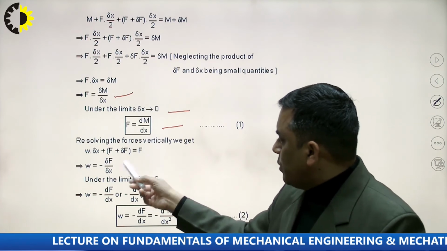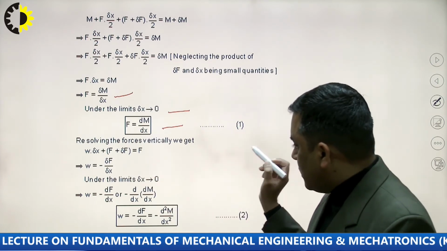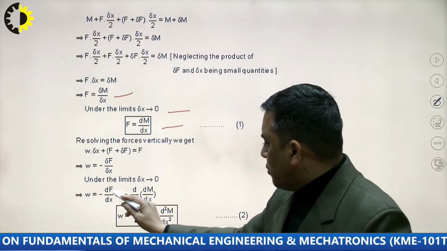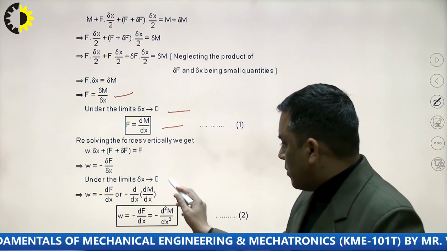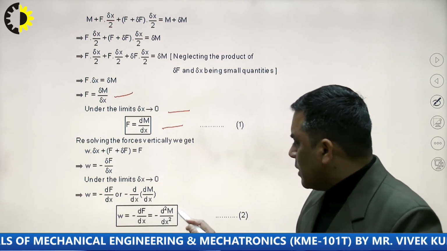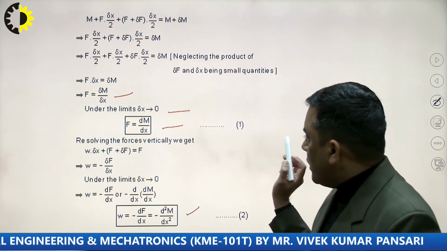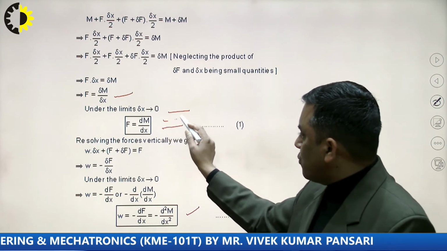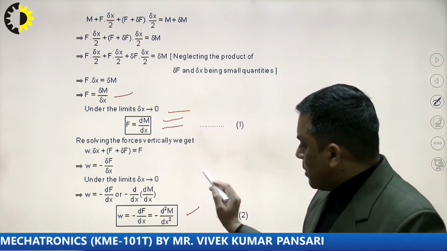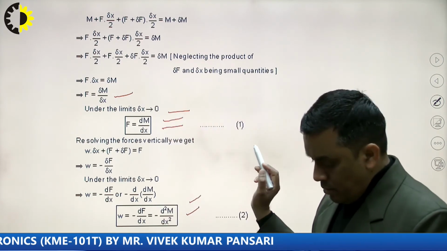So sigma V equal to 0, the algebraic sum of all the vertical forces. So W equal to delta F upon delta x, which we can write as W equal to dF over dx, and in terms of moment it can be written as W equal to d square M upon dx square. So these are the relations. This is the relation between shear force and bending moment, and this is the relation between load, shear force and moment.